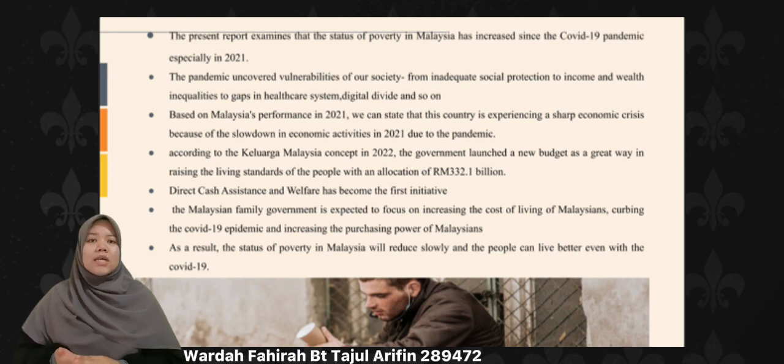So, according to the Keluarga Malaysia concept in 2022, the government launched a new budget as a great way of raising the living standard of the people with an allocation of 332.1 billion. Direct cash assistance and welfare has become the first initiative. The Malaysian family government is expected to focus on the rising cost of living of Malaysians, curbing the COVID-19 epidemic, and increasing the purchasing power of Malaysians. As a result, the status of poverty in Malaysia will reduce slowly and the people can live better even with the COVID-19.